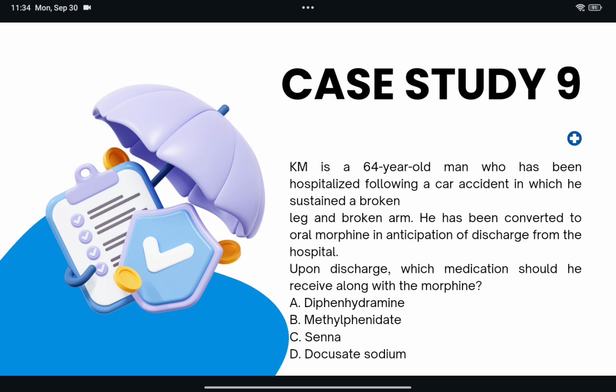Senna is correct. A bowel regimen should be prescribed with the initiation of an opioid since constipation is very common and can occur anytime. And tolerance to this adverse effect does not occur. Senna is a stimulant that is available OTC, whereas docusate sodium is a stool softener that is ineffective in opioid-induced constipation. Combination products that include both docusate and senna are commonly used and can be effective mainly due to the action of senna. Diphenhydramine can be used for urticaria that might occur with the initiation of an opioid, and methylphenidate has been used for opioid-induced sedation.